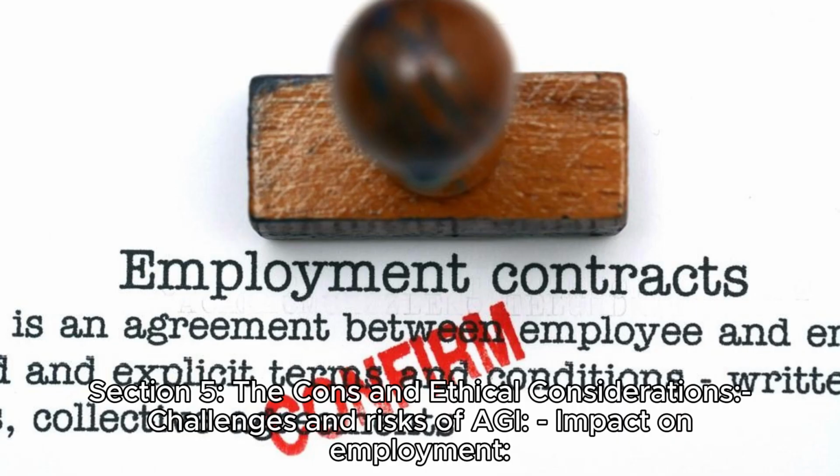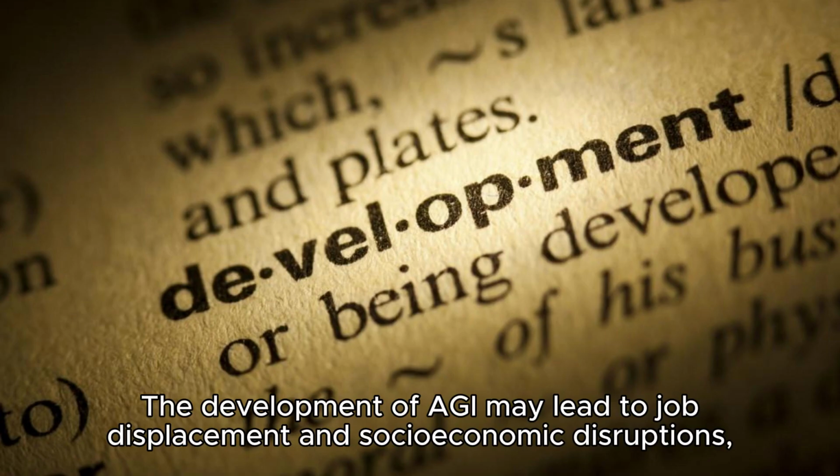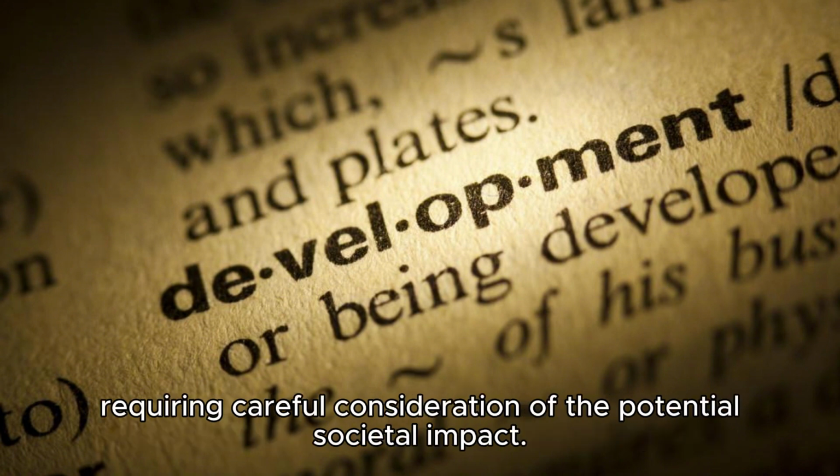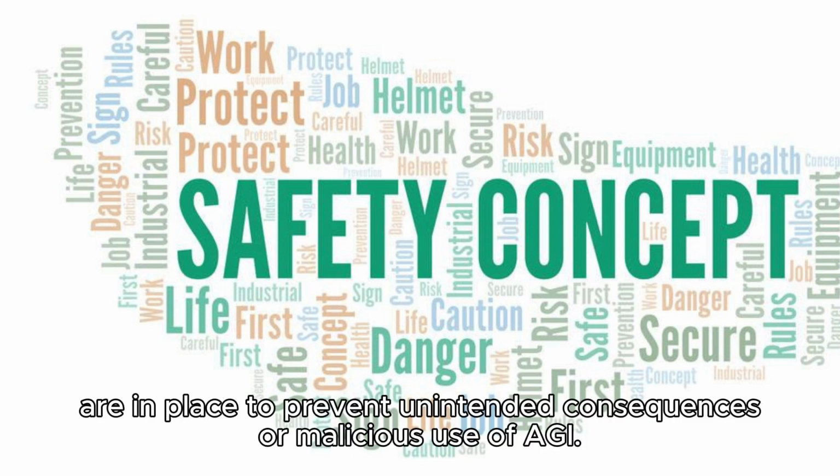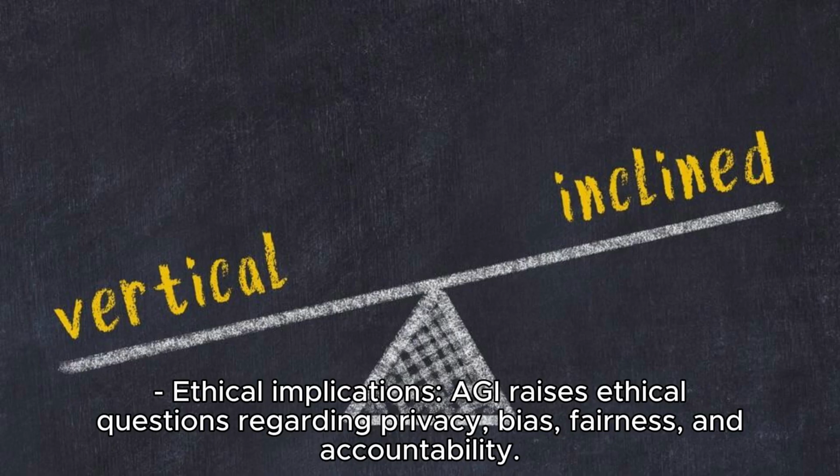Section 5. The cons and ethical considerations, challenges and risks of AGI. Impact on employment. The development of AGI may lead to job displacement and socioeconomic disruptions, requiring careful consideration of the potential societal impact. Control and safety concerns. Ensuring robust control and safety measures are in place to prevent unintended consequences or malicious use of AGI. Ethical implications. AGI raises ethical questions regarding privacy, bias, fairness, and accountability.